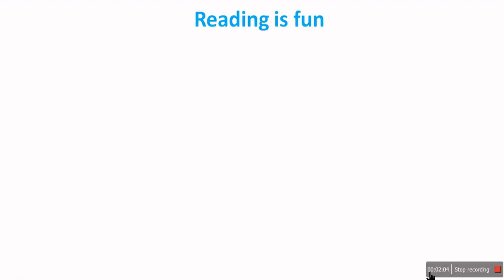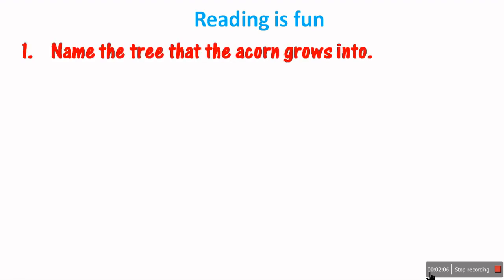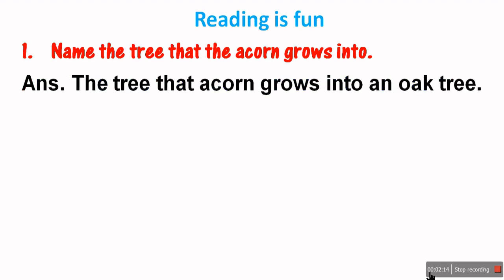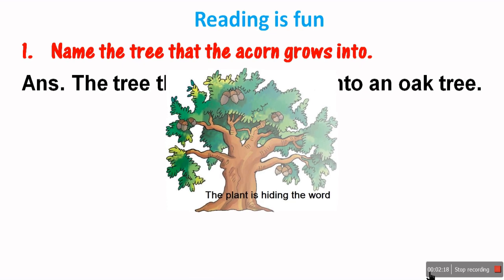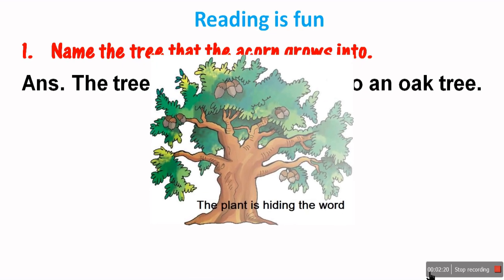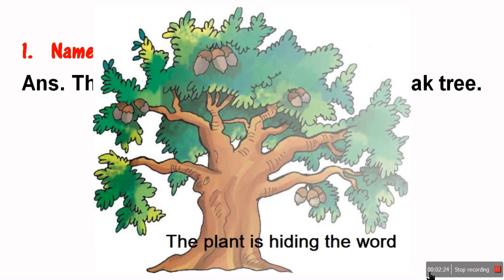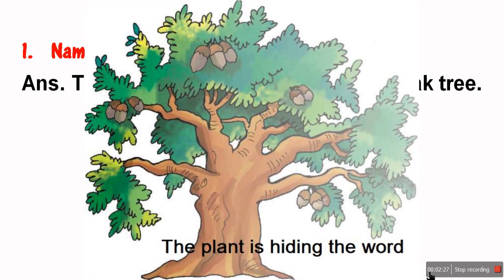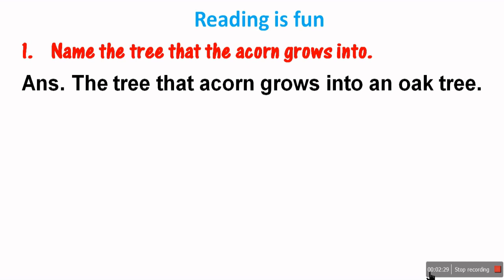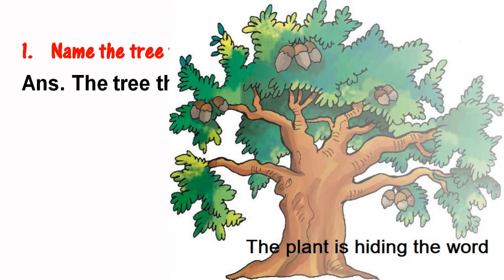Question number 1. Name the tree that the acorn grows into. The tree that the acorn grows into is an oak tree. Acorn grows into an oak tree. Okay, so name the tree that the acorn grows into. The answer is: the tree that the acorn grows into is an oak tree.